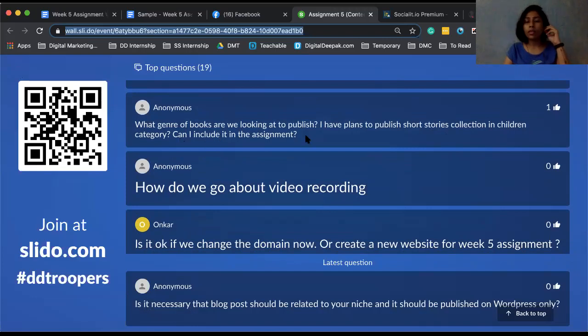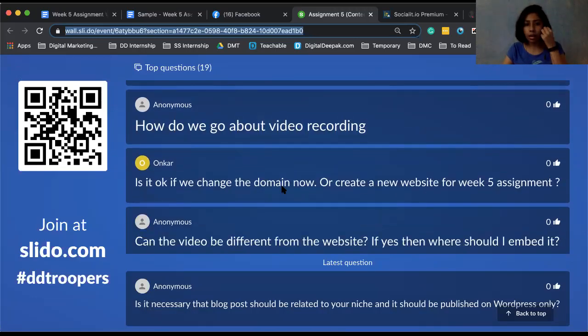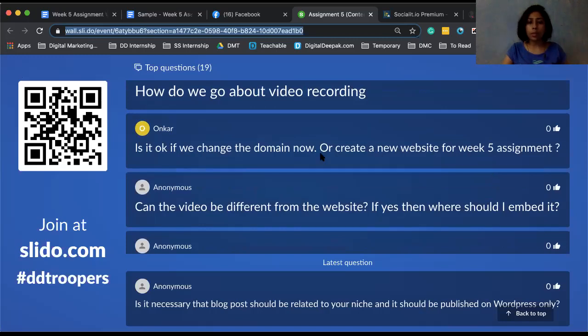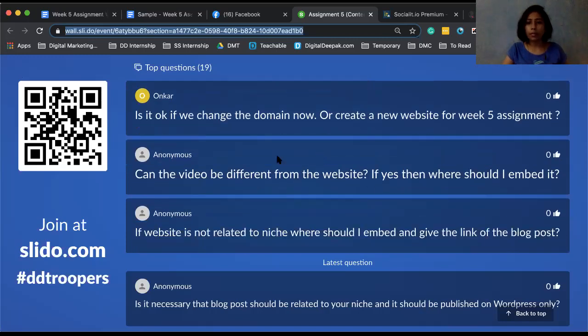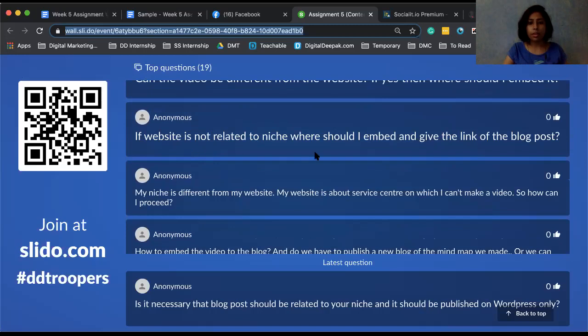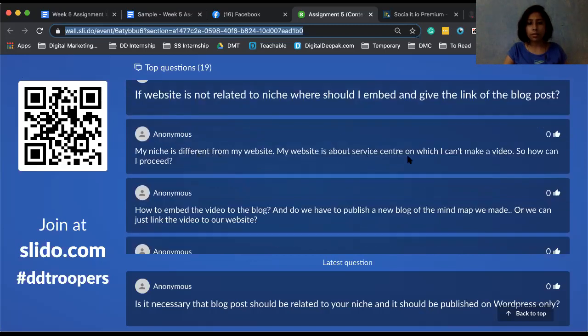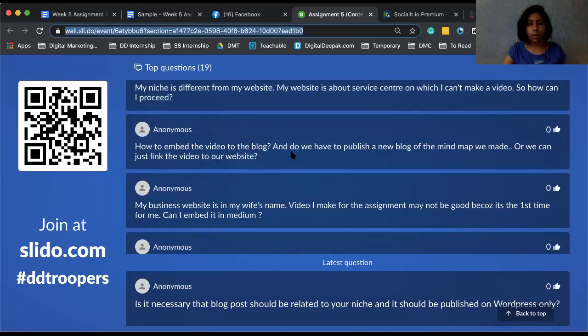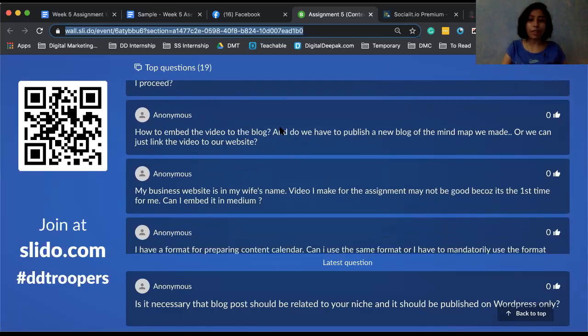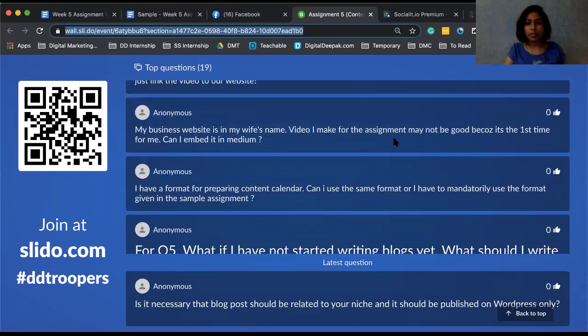So ideally here, if you write something more from a learning perspective, that kind of book would be better. I think this is covered. Yeah, this is also absolutely fine. I think we covered this. This is done, covered. Okay, I think this is the only question you guys have about embedding and if the topic is different.